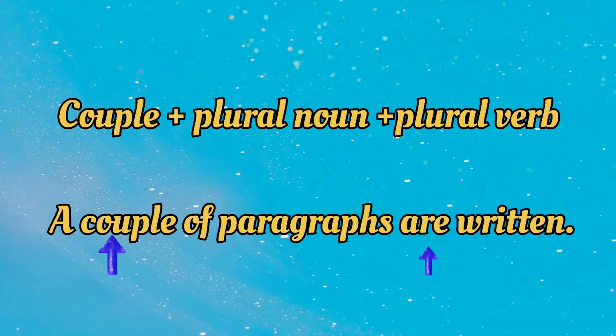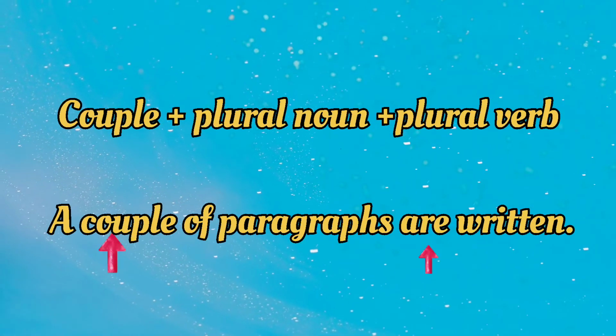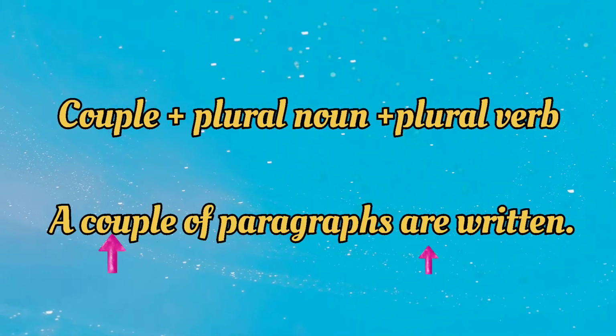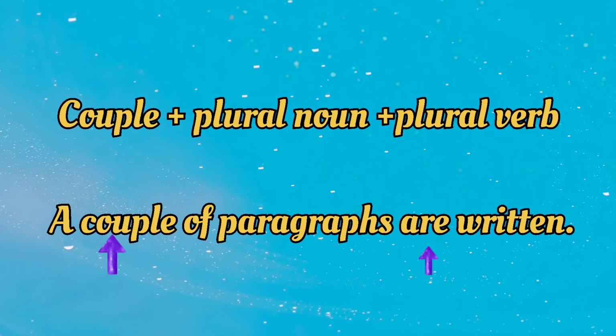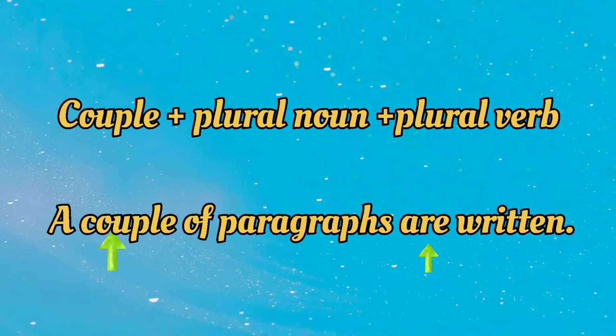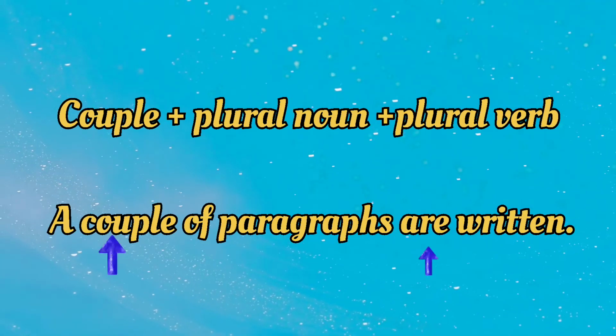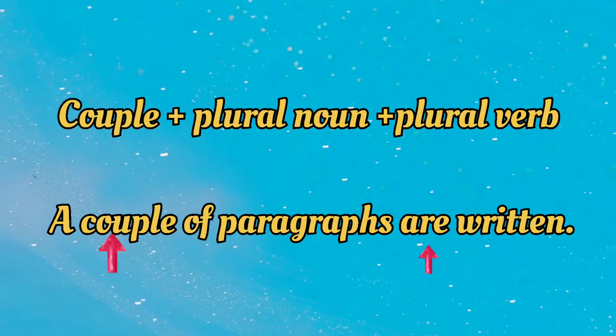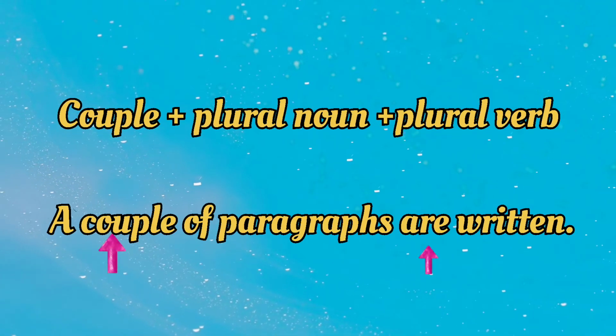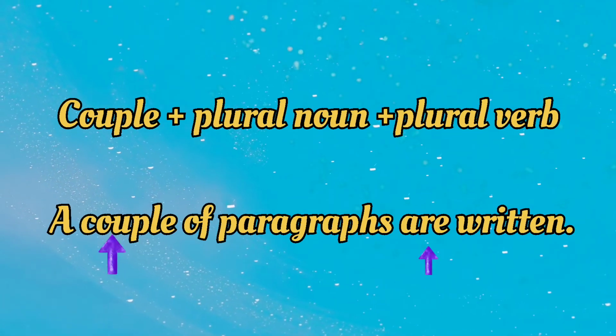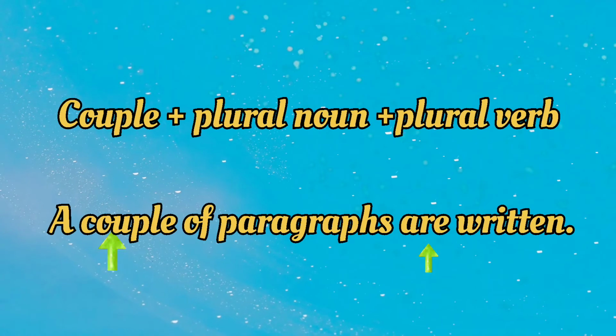Couple plus plural noun plus plural verb: a couple of paragraphs are written. So if couple is followed by a plural noun, a plural verb should be written there. A couple of paragraphs are written. So this is a good example for that subject.